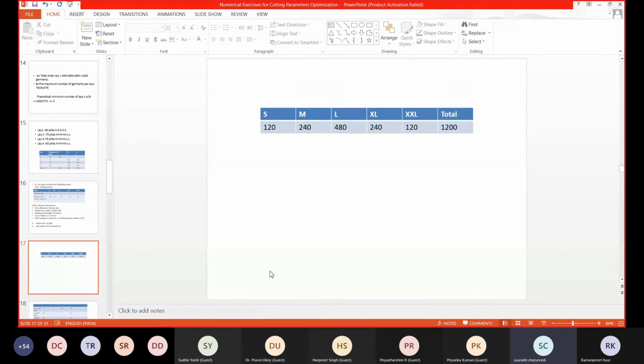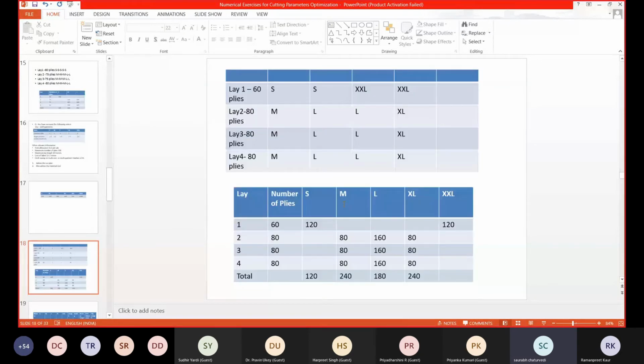So this quantity everyone must have done. That's not a problem for anyone. It's very easy. Now, how are we cutting it? In this style also I have used only 2 markers.